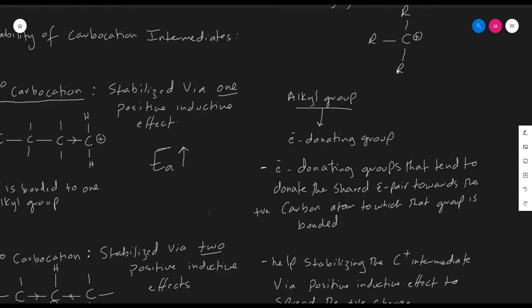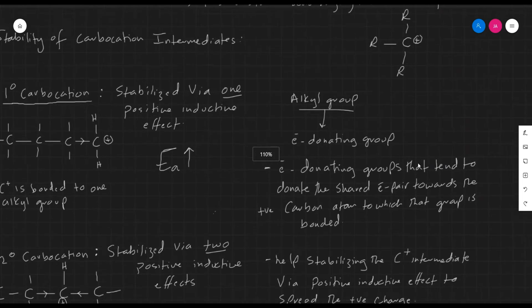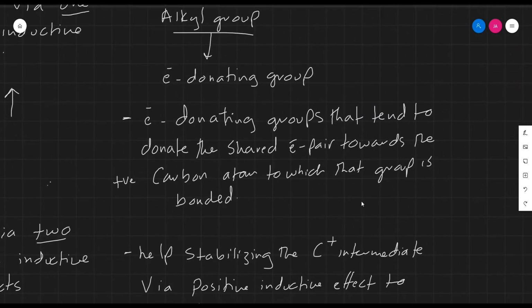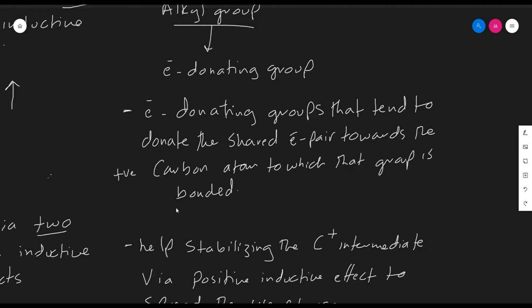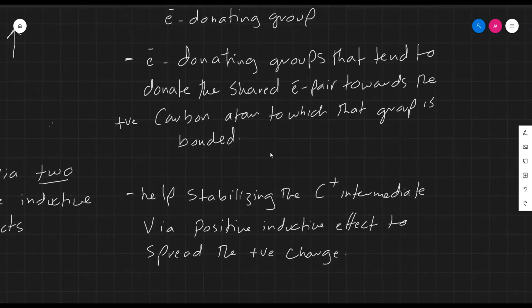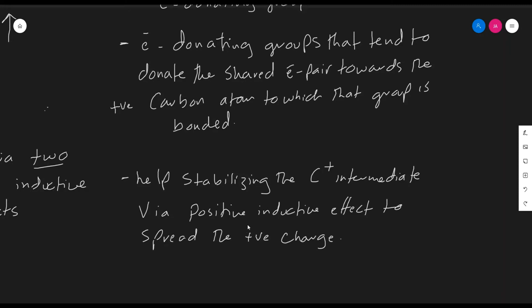An alkyl group is considered an electron donating group because it has low electronegativity and thus does not hold on to, or attract, the bonding pair of electrons as strongly, and thus they can be donated to a neighboring carbon atom bearing a positive charge to stabilize it. Thus, the alkyl groups are electron donating groups that tend to donate their shared electron pairs towards the positive carbon atom to which that group is bonded. This helps stabilize the carbocation intermediate via positive inductive effect to spread the positive charge.